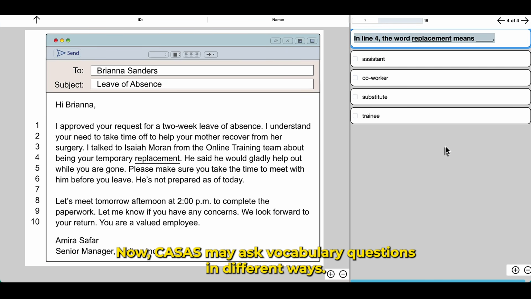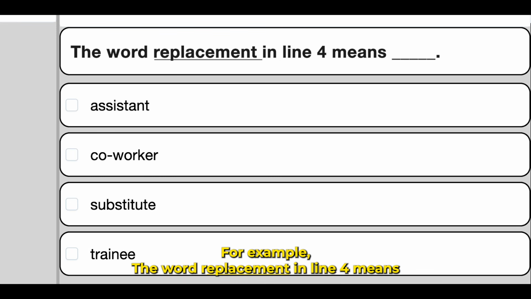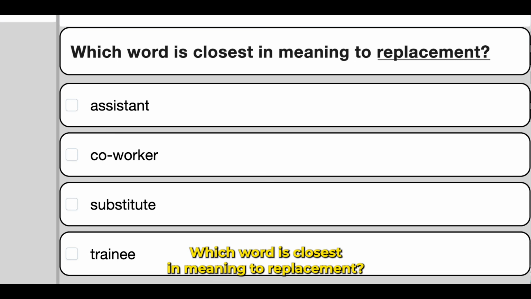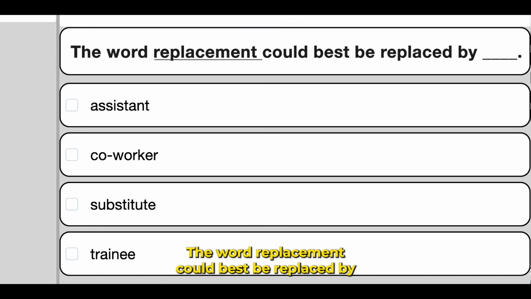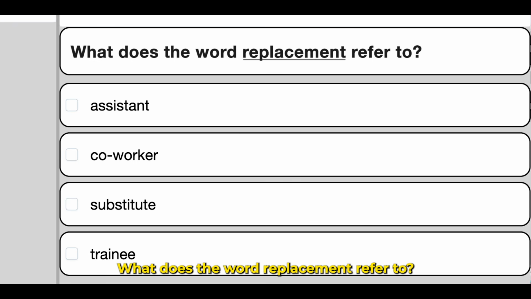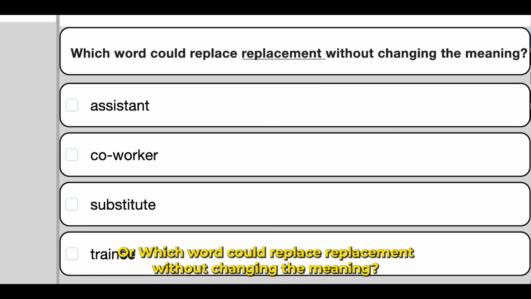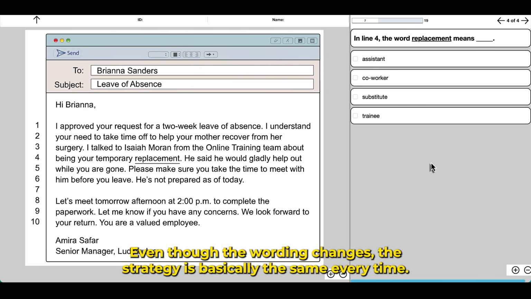Now, CASAS may ask vocabulary questions in different ways. For example, the word replacement in line 4 means, which word is closest in meaning to replacement? The word replacement could best be replaced by, what does the word replacement refer to? Or, which word could replace replacement without changing the meaning? Even though the wording changes, the strategy is basically the same every time.